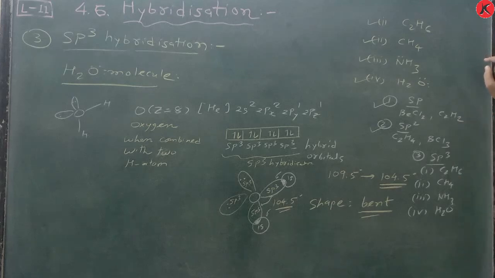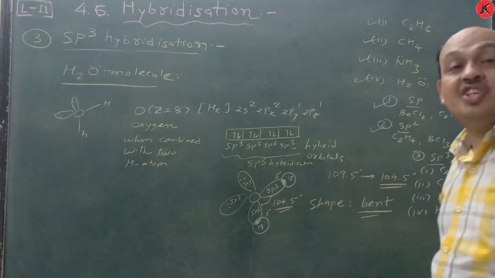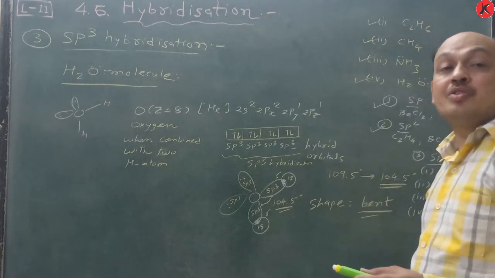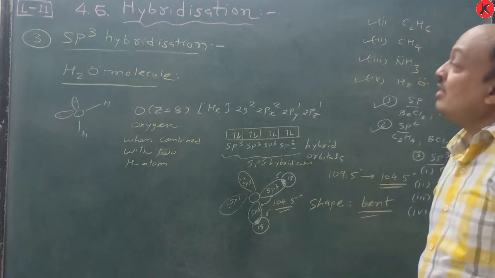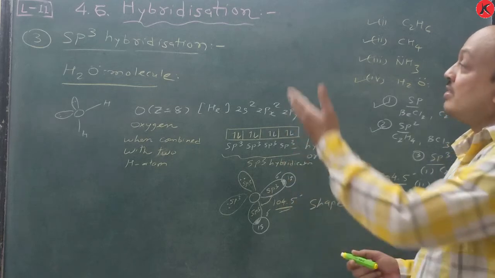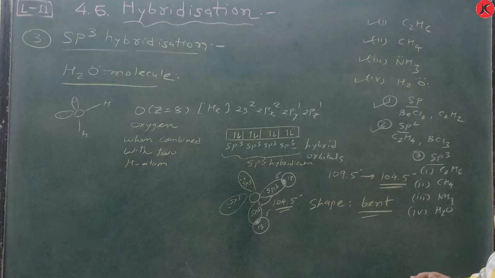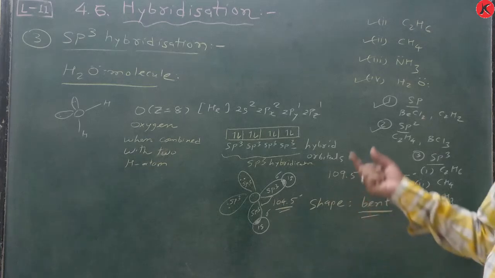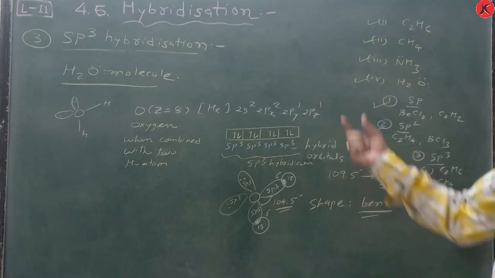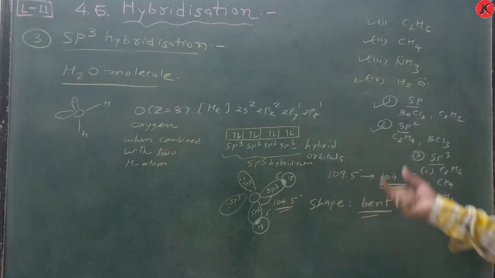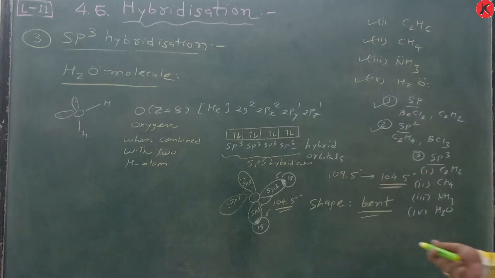Now we switch to hybridization in which d orbitals also participate. Here we give certain data regarding compounds which show hybridization involving d orbitals. So remember, take a screenshot of this, and write it from your NCERT textbook.